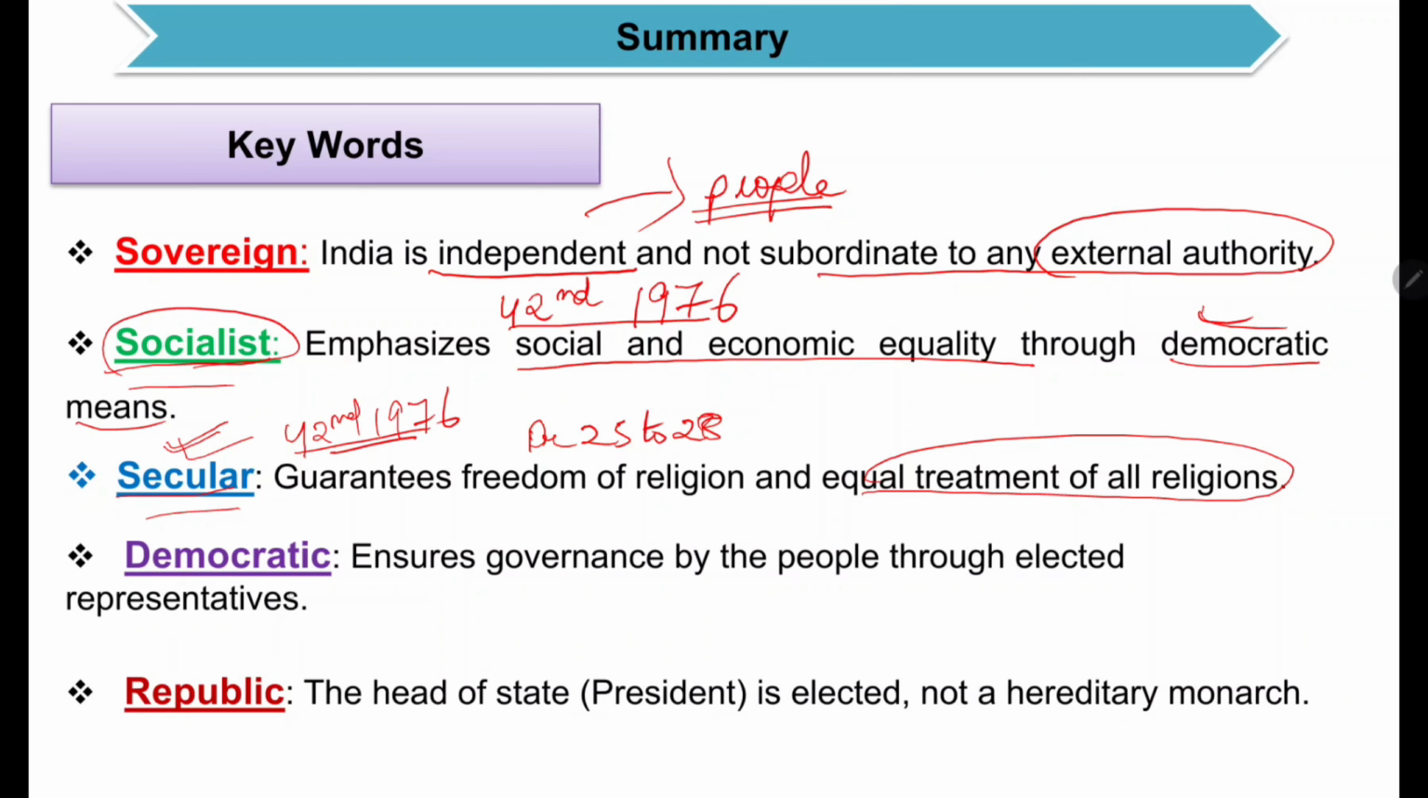And next term, that is democratic. I hope all of you are familiar with this term democratic. Our India is also a democratic country. So the preamble ensures governance by the people through elected representatives. It reflects that India is a democratic country and the representatives will always be chosen by the people. The ultimate source of power is the people.